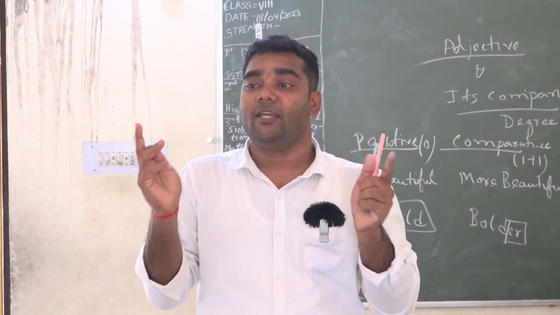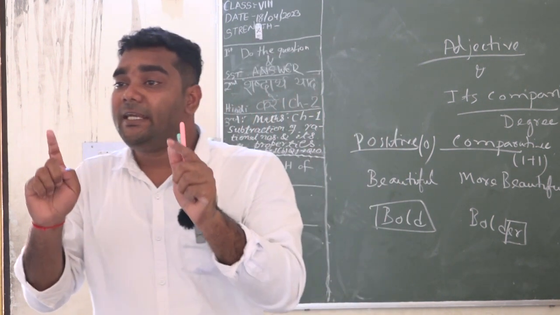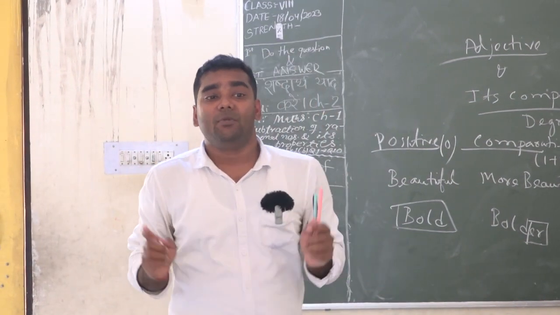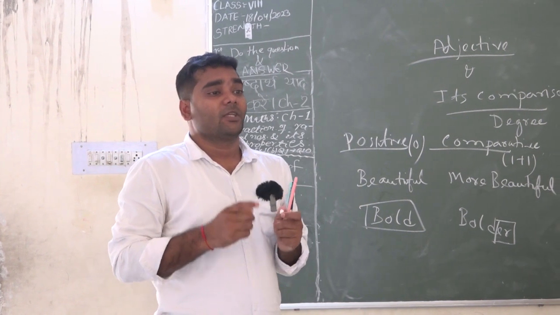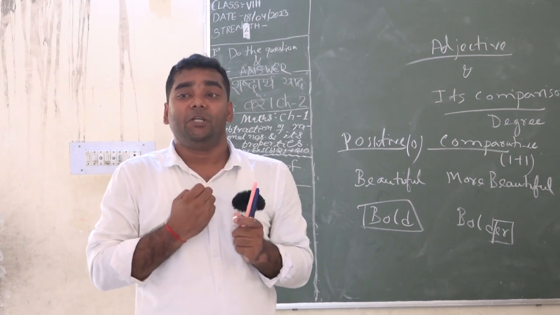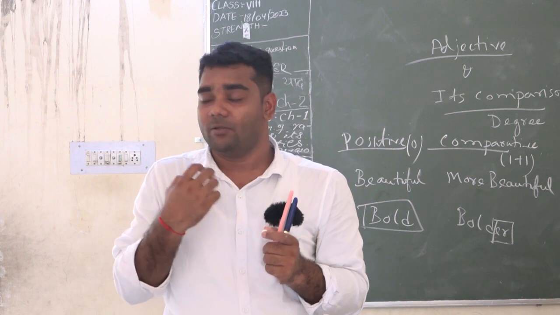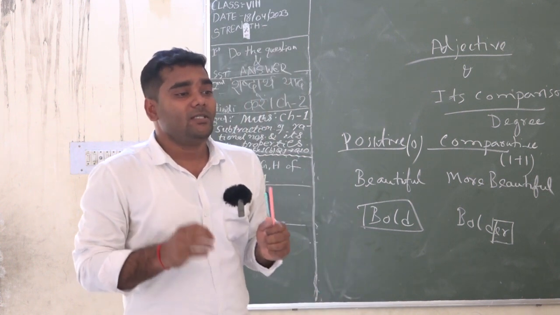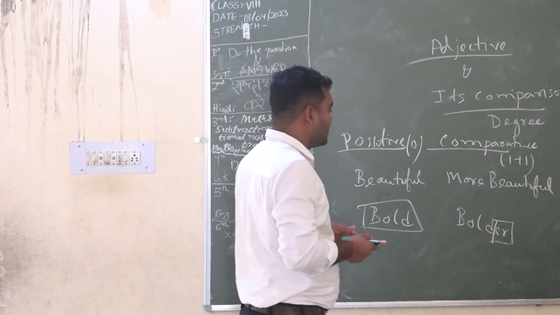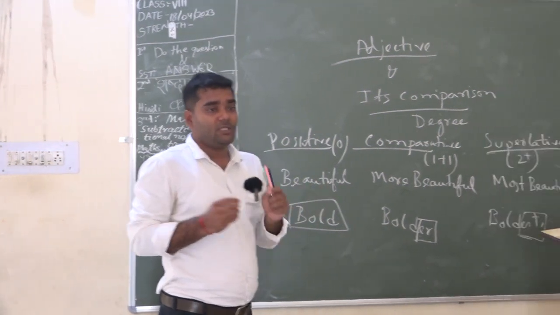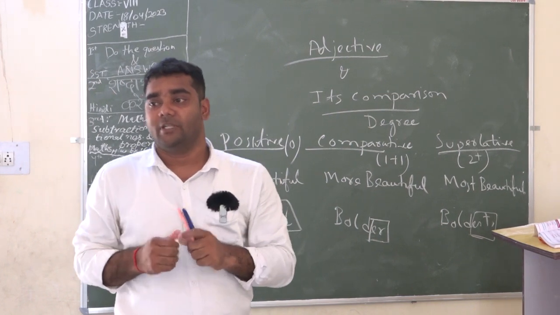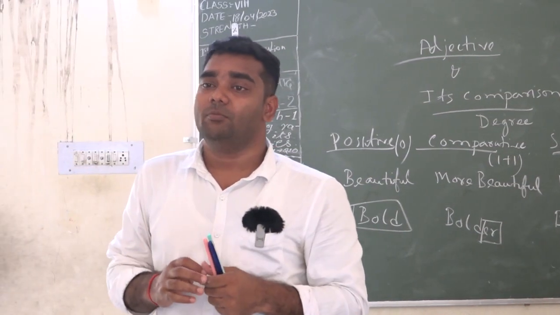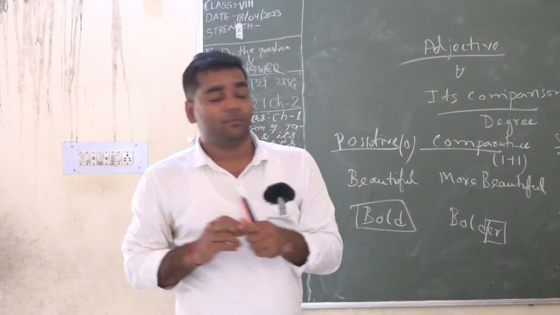More and most. Only in case of monosyllabic words, meaning the word that we can pronounce with a single opening of our mouth. Let's say cold, nice. All these are monosyllabic words because we can pronounce them at a single time.